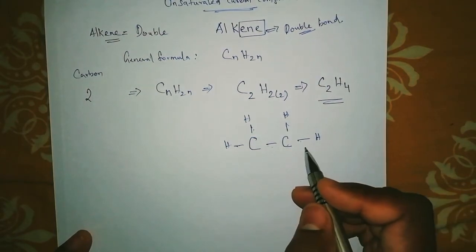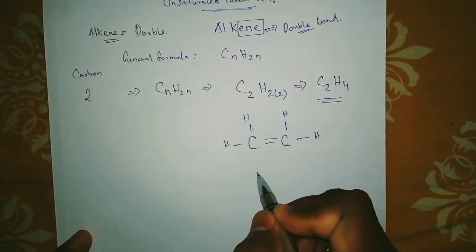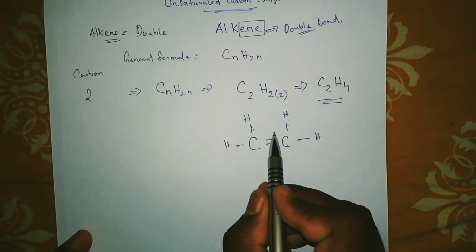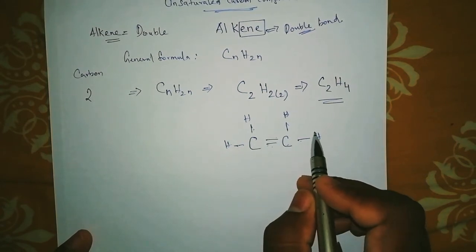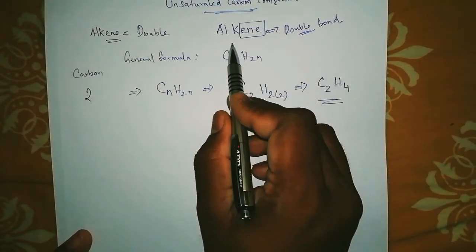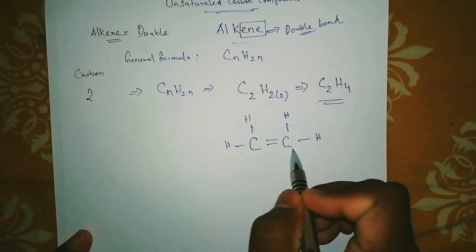So where is the other one? Yes, you have to draw a double bond here. Now count it. Carbon 1, 2, 3, 4. And this carbon 1, 2, 3, 4. That is why we name them alkenes, meaning there is a double bond formed between carbon and carbon.